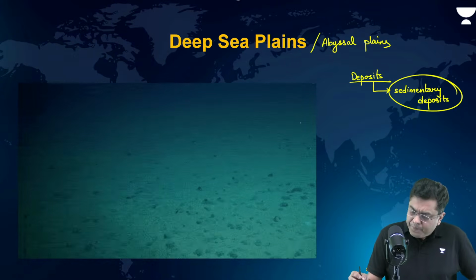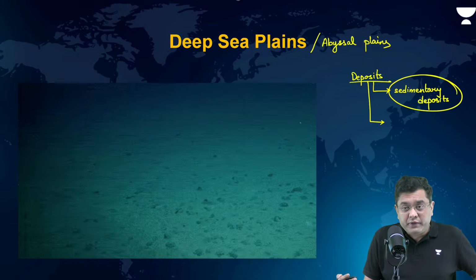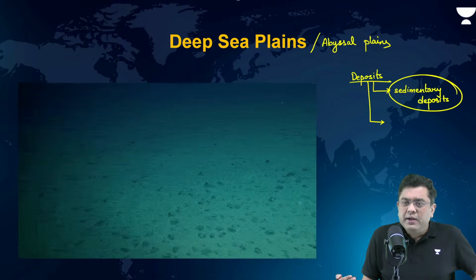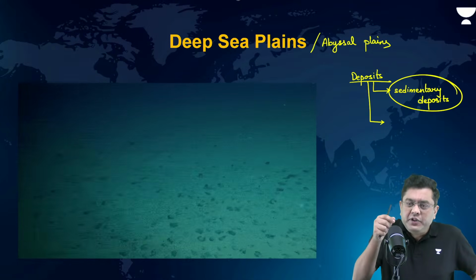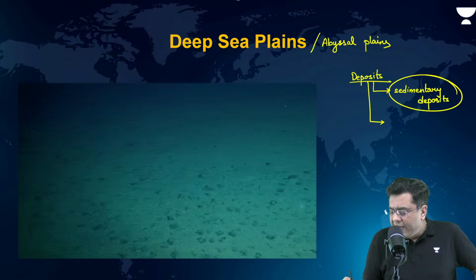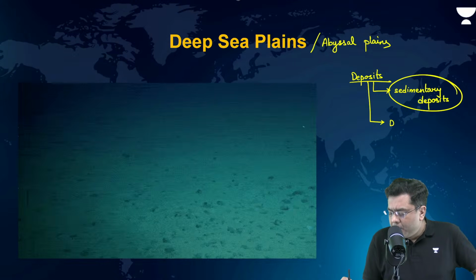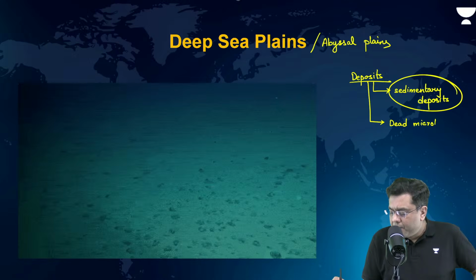Other than that, you will find deposits of dead species, right? Diatoms, radiolaria, globigerina, right? These individual species, microscopic, dead microbial deposits.